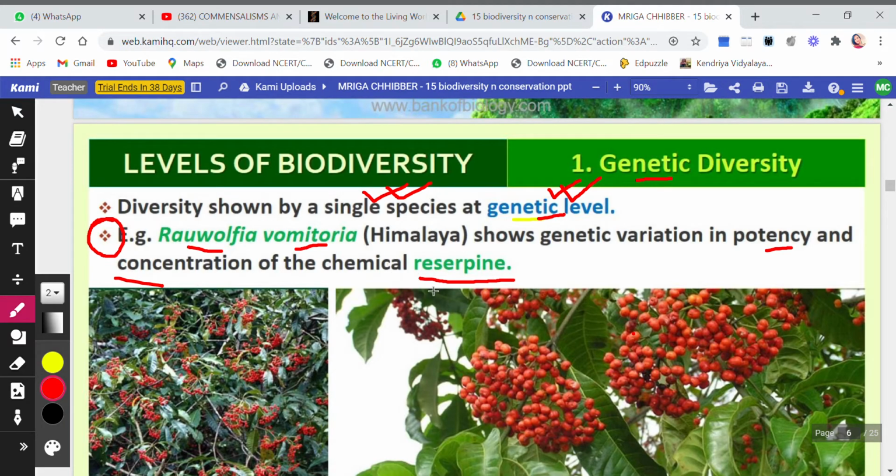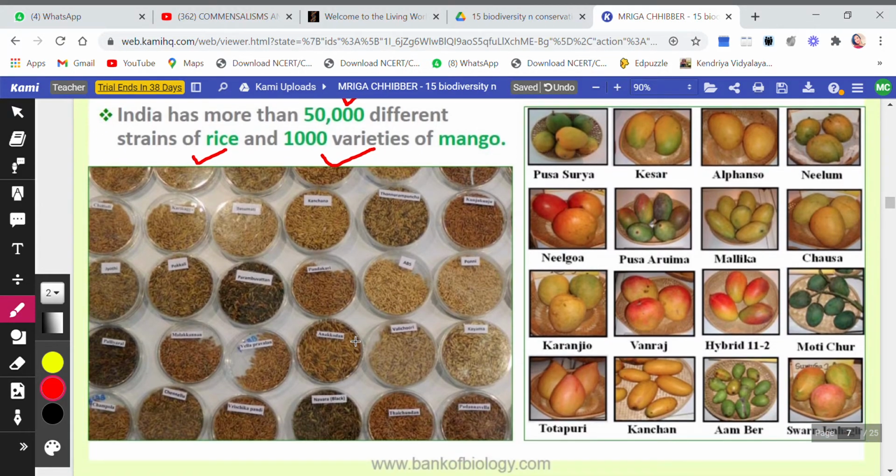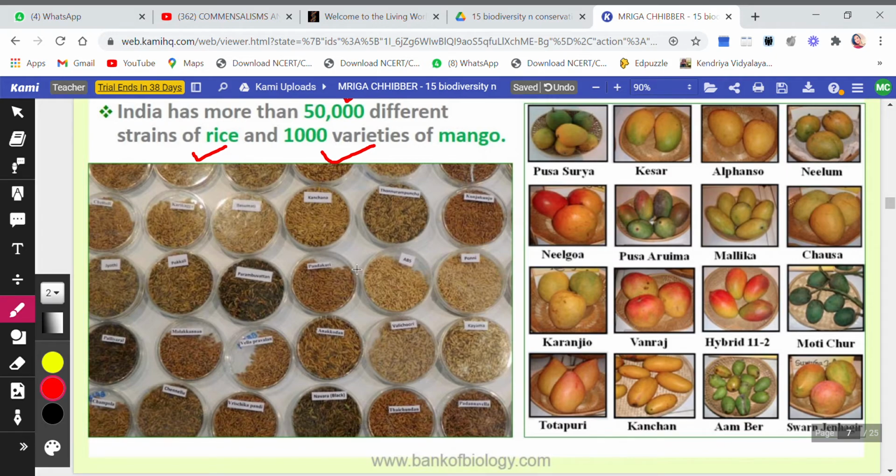So that gives a genetic diversity to the flower Rauwolfia. Okay. Next here is India has more than 50,000 different strains of rice and 1,000 varieties of mangoes. We know that. You see, these are the varieties of rice, various 50,000 different strains of rice, and mangoes, of course, we know. So mango, Mangifera indica, the name is Mangifera indica.